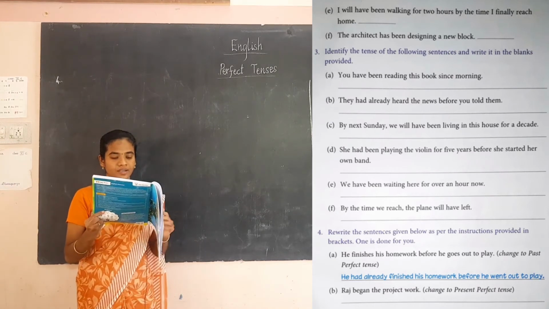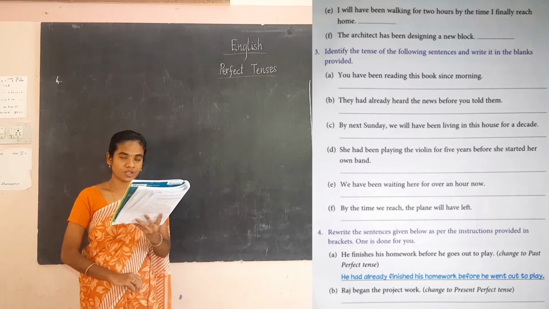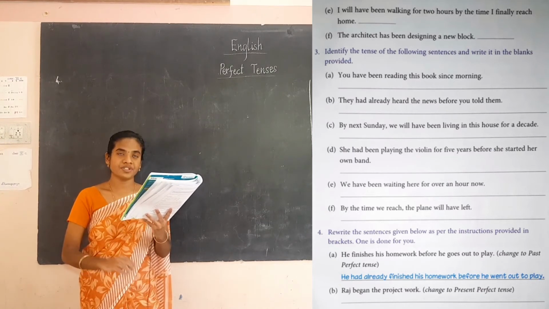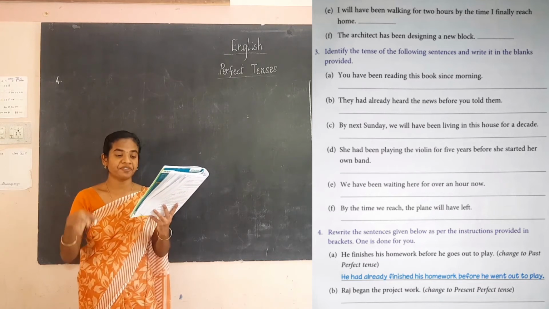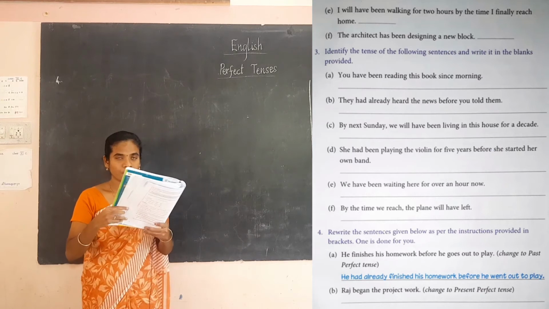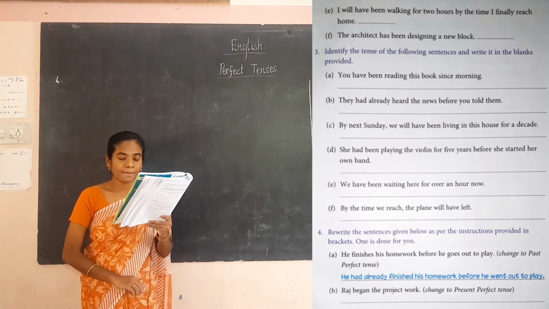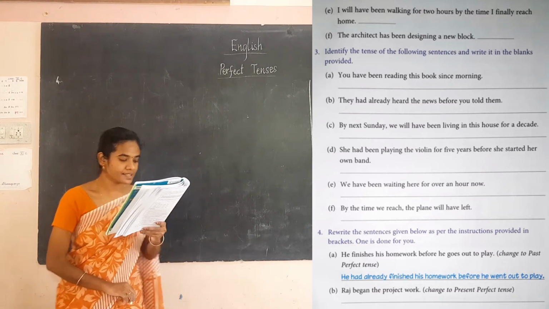Okay, see the next one, B. Raj began the project work. Okay, have to change into the present perfect tense. Okay, have to remember the structure also. So how we can write? So Raj has begun the project work. Shall we write like this?